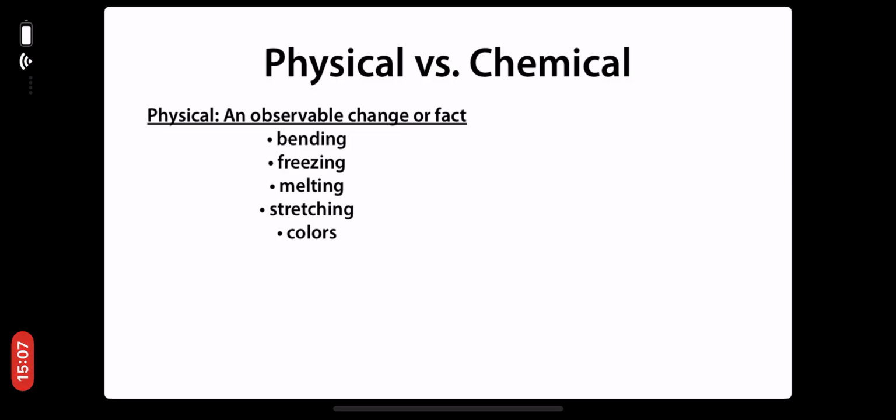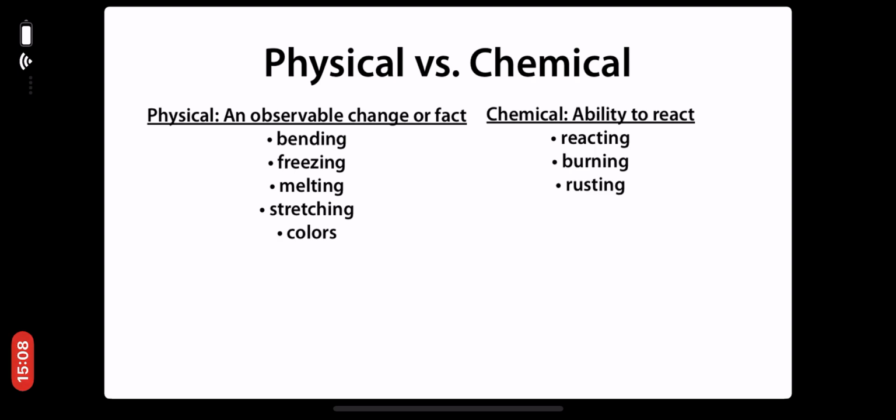These are all factual or observable changes. So these are all in the physical category. Chemical changes or chemical properties are the ability of a compound or element to react. So anything that describes reacting, burning, rusting is all under the chemical category.